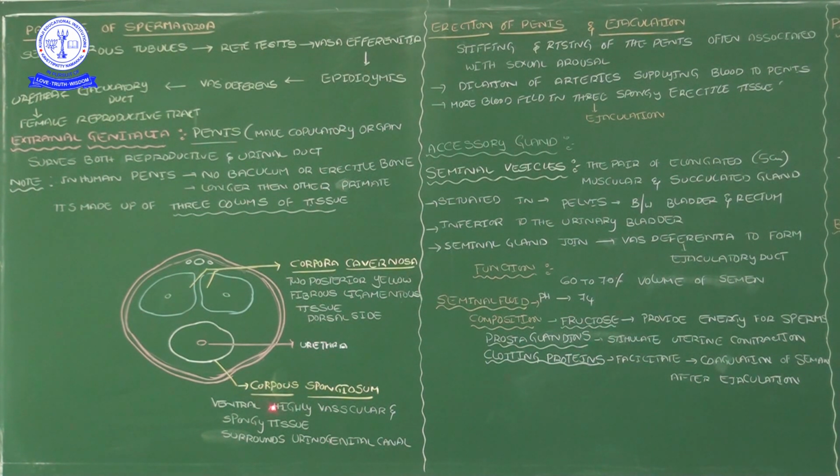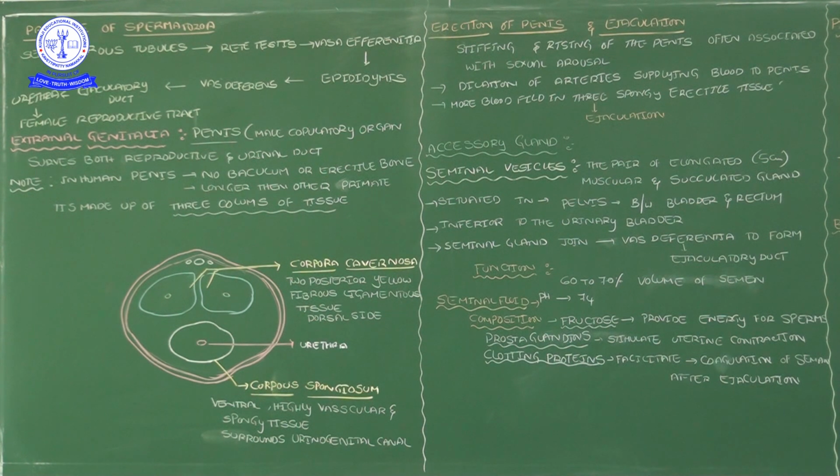Then the other part is the corpus spongiosum. This corpus spongiosum is located in the ventral side and is highly vascular, having a lot of blood vessels and spongy tissue. The corpus spongiosum surrounds the urinogenital canal, which is nothing but the urethra. The urethra passes through the corpus spongiosum. I said earlier that the urethra passes through the penis.